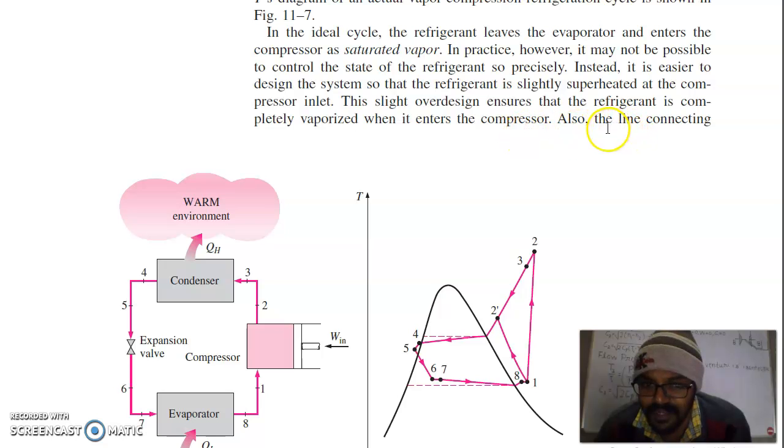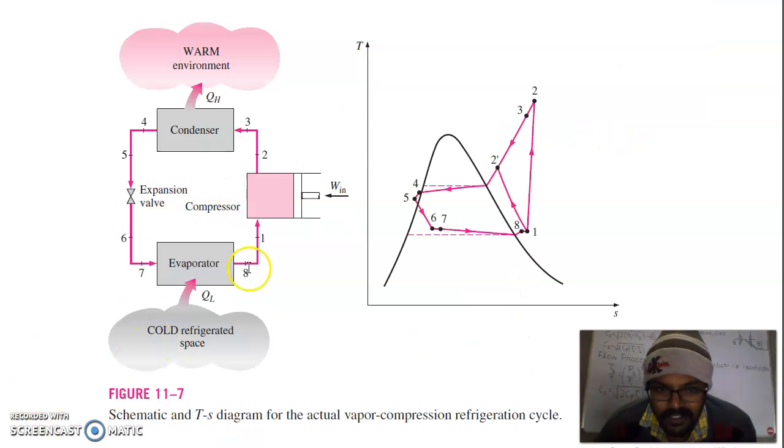Also, this line connecting A to 1. So from A to 1, definitely there is some heat gain from the environment, which will result in an increase in the temperature, or you can say superheat of the vapor. So from A to 1 is your heat gain from the environment.